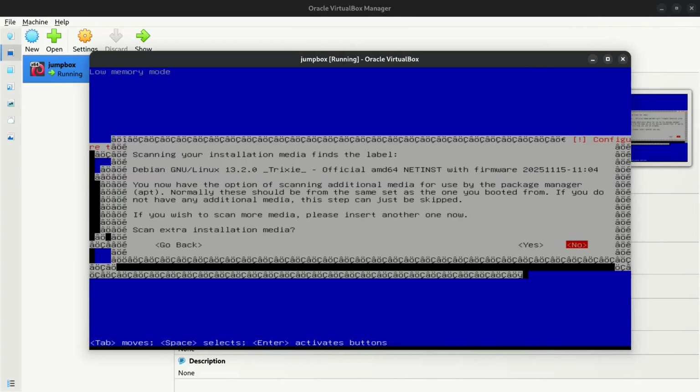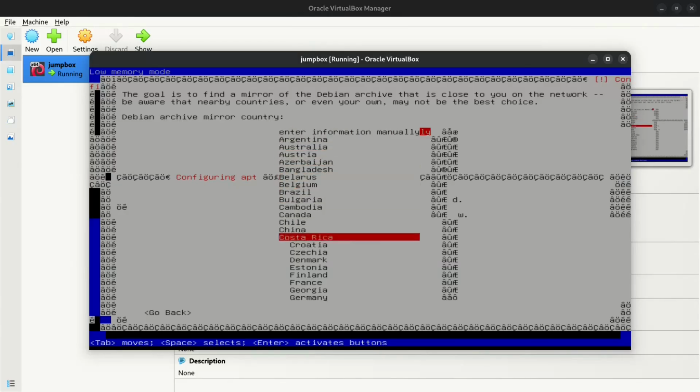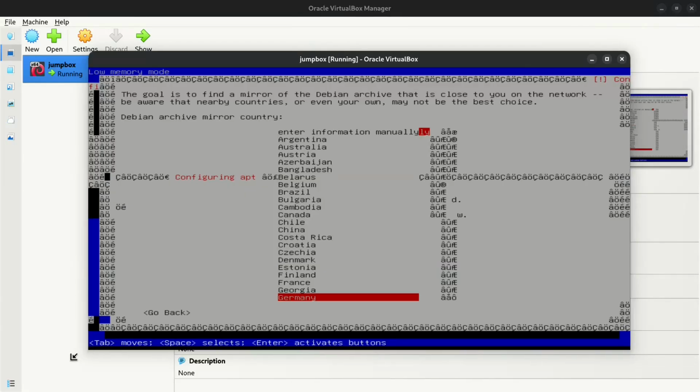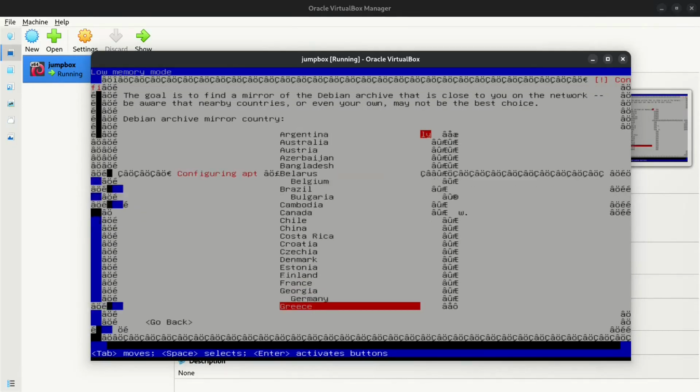So it's asking if we have some extra packages and do we want to scan it. We don't have any and we don't want to scan. And the goal is to find a network mirror we can use. You can select whatever is nearer.